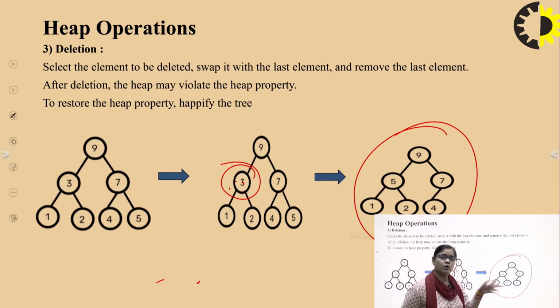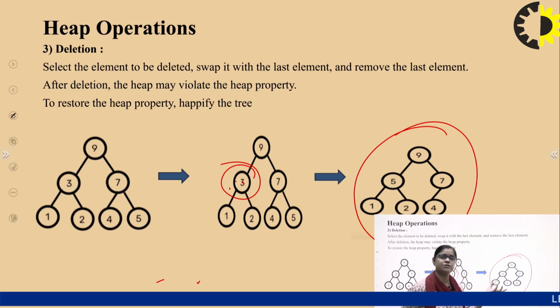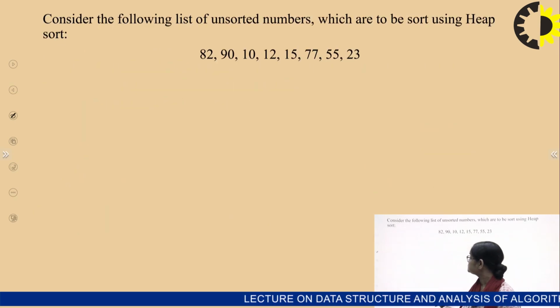So if either of these properties is violated, whenever we are creating any of the trees, then we have to restore the heap property simply by swapping the nodes in such a way that our heap property is restored and our heap tree is maintained. So this is our final with the deletion, right?